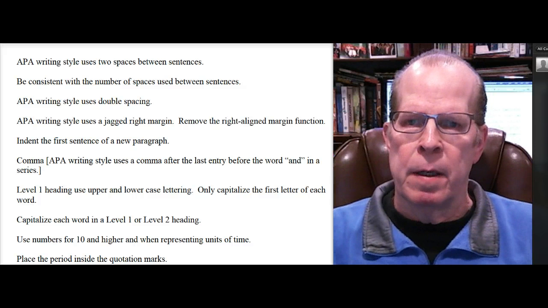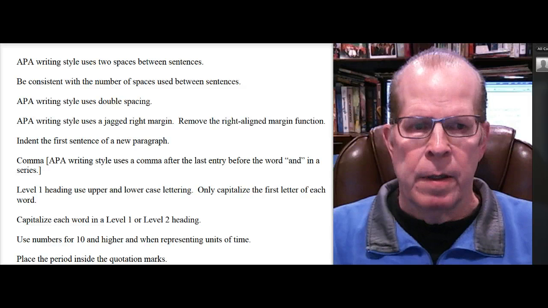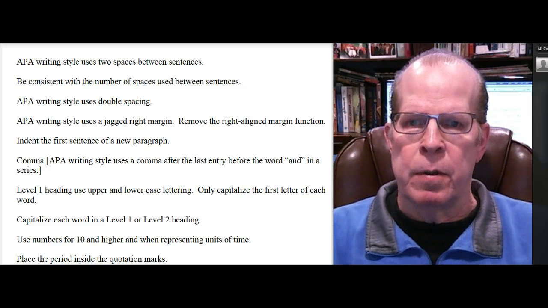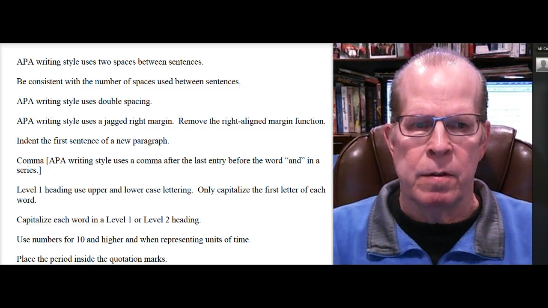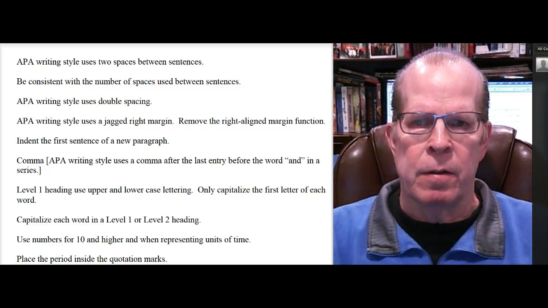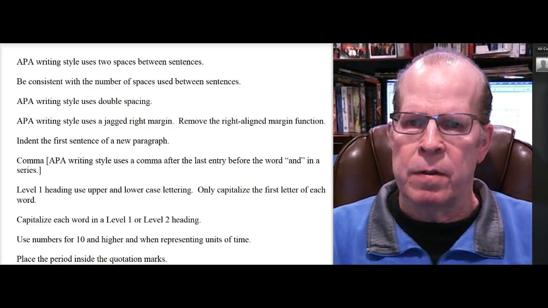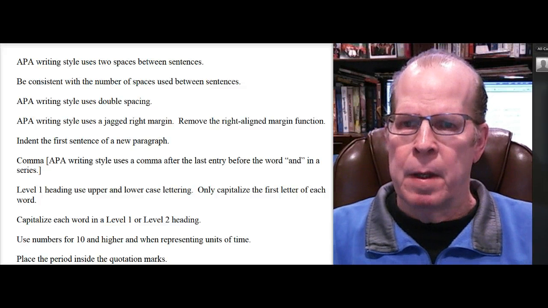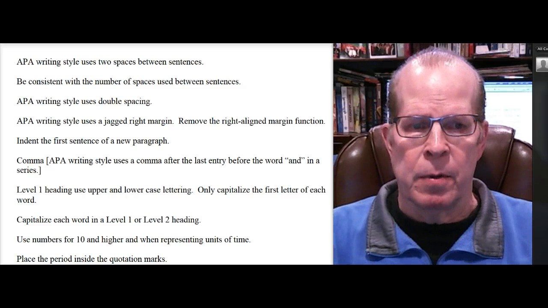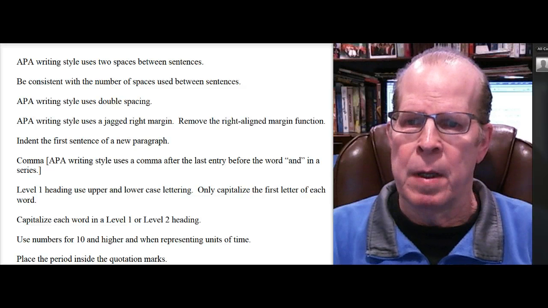If I start at the top of the list, APA writing style, at least at the graduate level, uses two spaces between sentences, and this is true in dissertations, so it's a good idea to start practicing it. And you want to be consistent with the number of spaces used between sentences, so two all the way through. Also, it uses double spacing, in other words, a line in between lines of text.